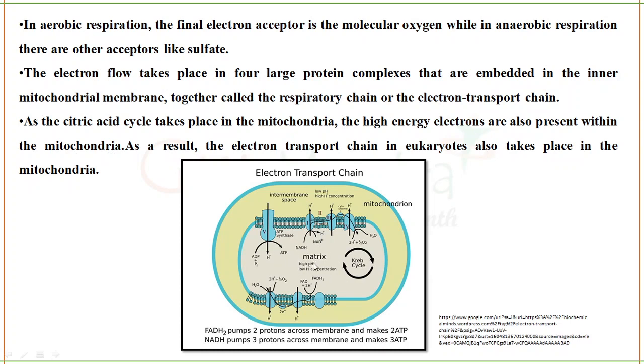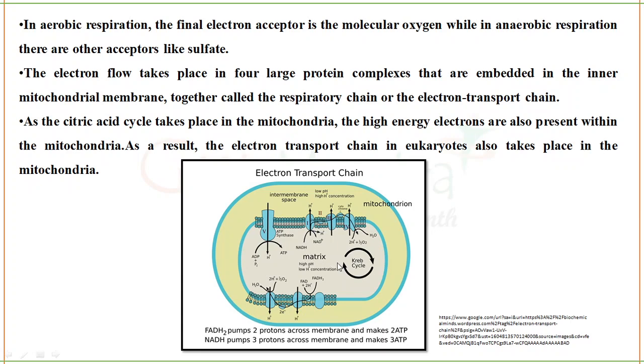And as the TCA cycle is producing NADH and FADH2, that goes to the complexes present in the inner mitochondrial membrane. So all these processes are happening in the vicinity of each other. As a result, the electron transport chain in eukaryotes also takes place in the mitochondria. Since the TCA cycle is happening in the matrix of the mitochondria, the electron transport chain is also happening in the mitochondria only, but in the inner mitochondrial membrane. So this is the inner mitochondrial membrane, and they are happening nearby.